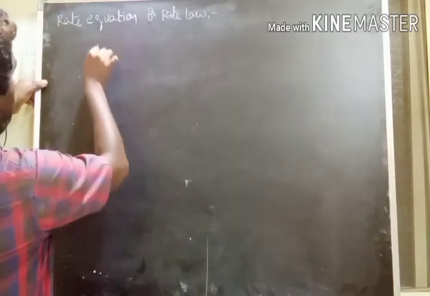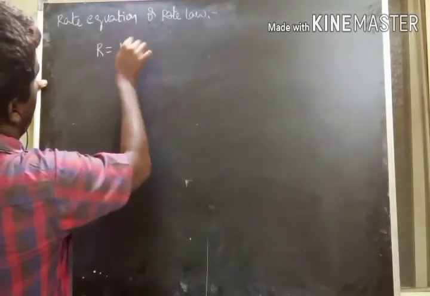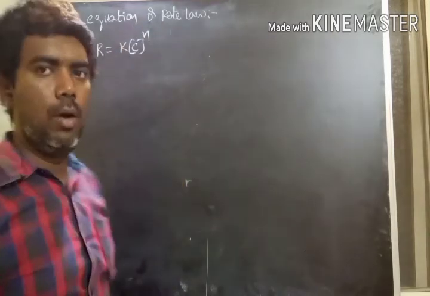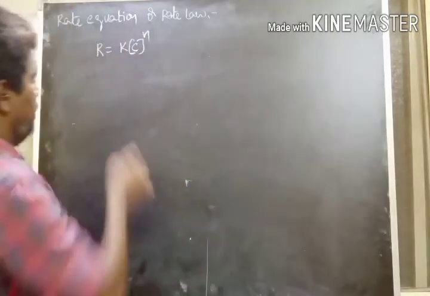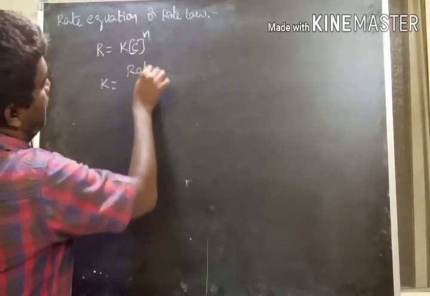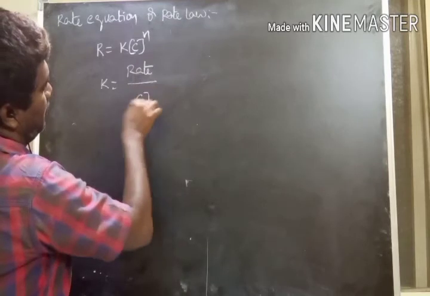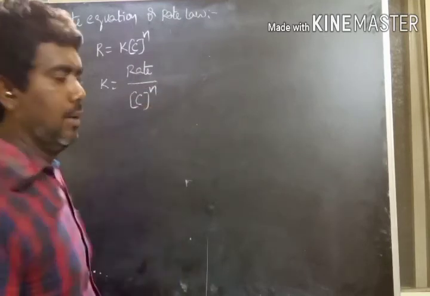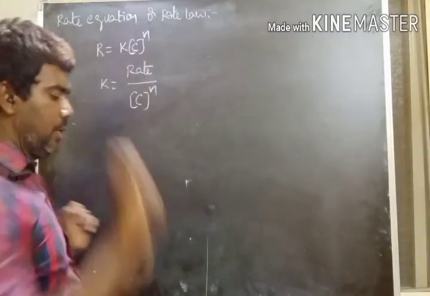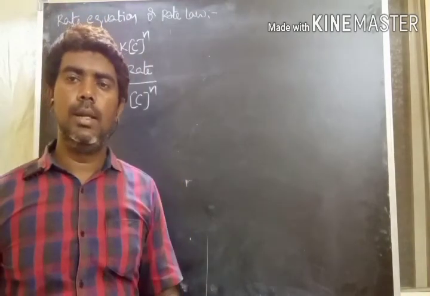To explain the units, R is equal to K into the molar concentrations of the reacting species power n. Then units of K is equal to R, the rate, divided by C power n. Then what are the units of rate? Mole liter inverse second inverse.